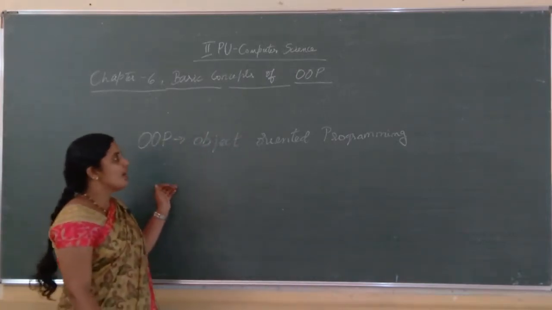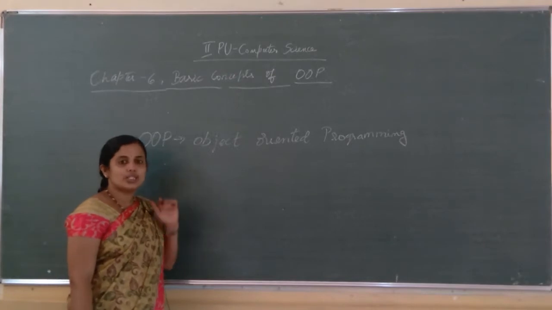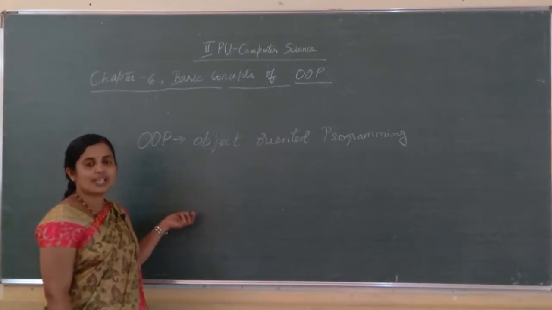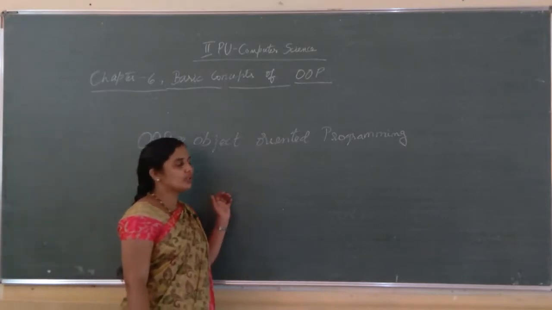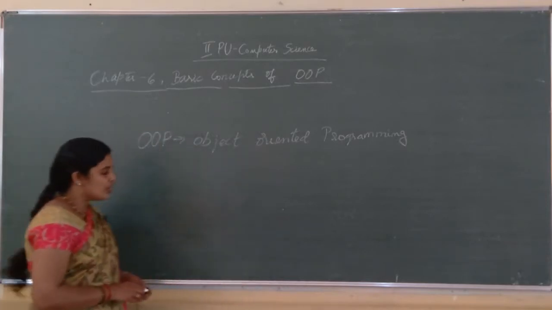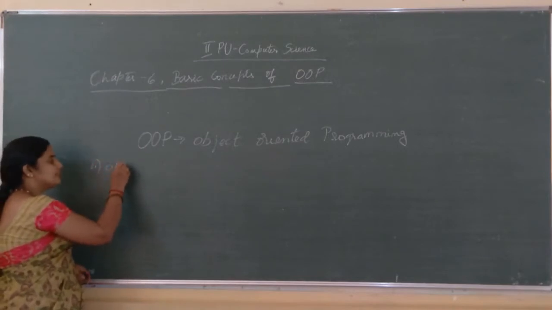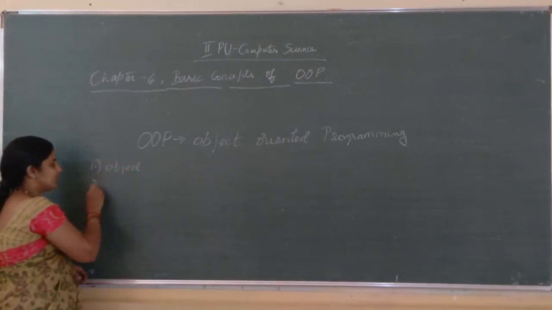Next we will see what are the features or characteristics of the object oriented programming concept. First one, object. Second, classes.